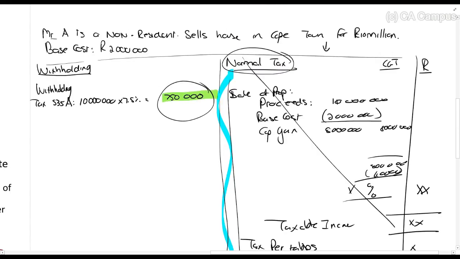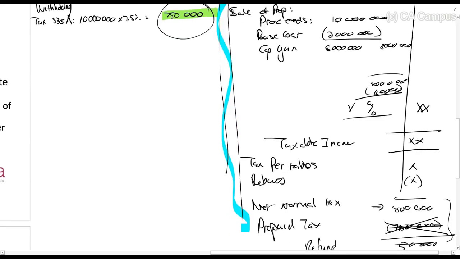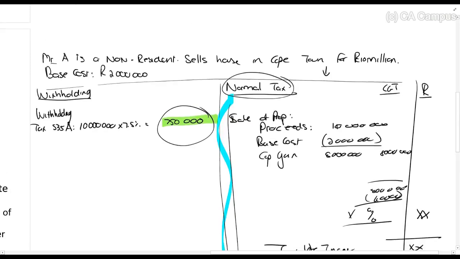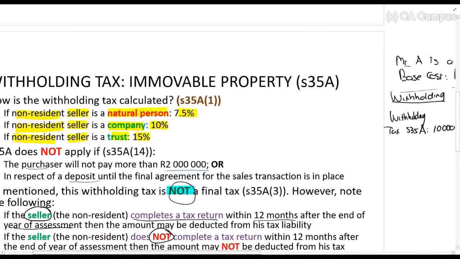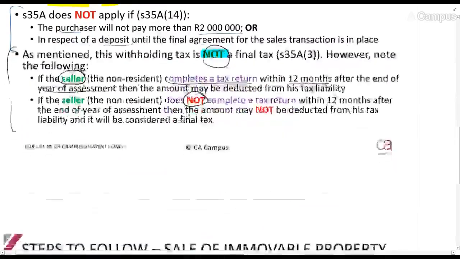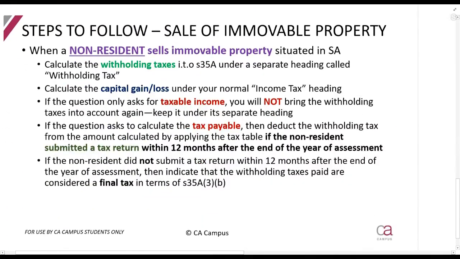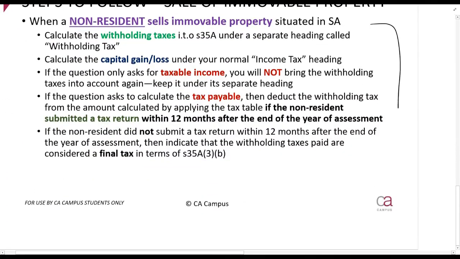Typically, then this whole calculation wouldn't have been performed if you haven't done it. If you do it, but more than 12 months later, then you'll do this whole calculation here, but you can't get that deduction. And that is basically it for withholding tax in terms of section 35A. There are just some steps over here to follow if you want to see it in sequence.